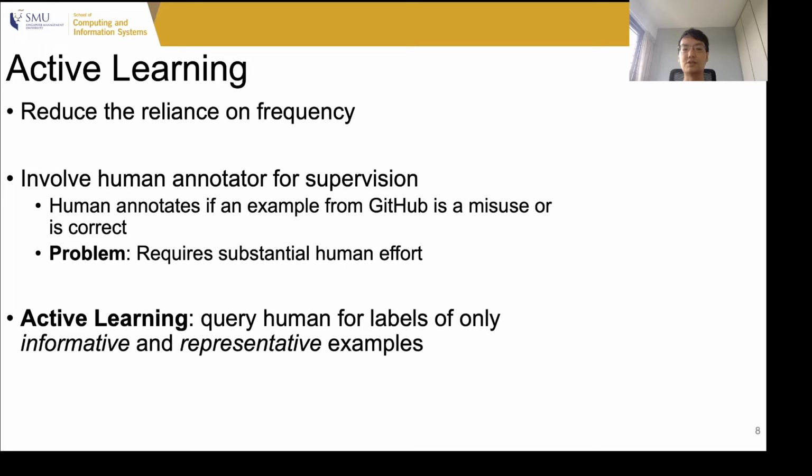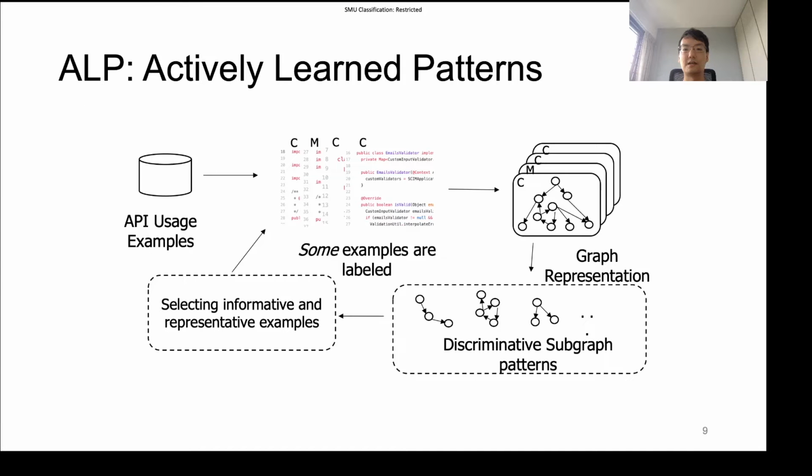To address this issue, we use the principles of active learning and we query the human annotator only for labels of informative and representative examples. And we present our approach that we term ALP, short for Actively Learned Patterns. We start off with a database of API usage examples, say examples collected from GitHub, and our goal is to identify a set of discriminative subgraph patterns.